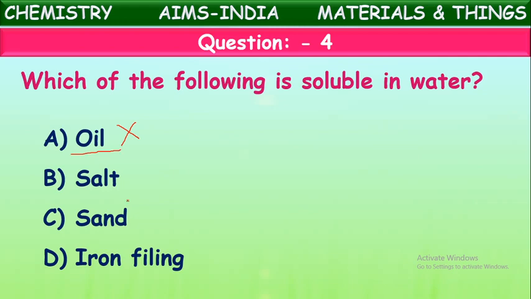Sand also will not dissolve in water and will settle down. Even iron filings do not mix with water; they settle down immediately. Whereas salt, when you pour a small quantity into water and stir it, disappears. Salt is soluble in water. It dissolves in water. So salt is correct here.